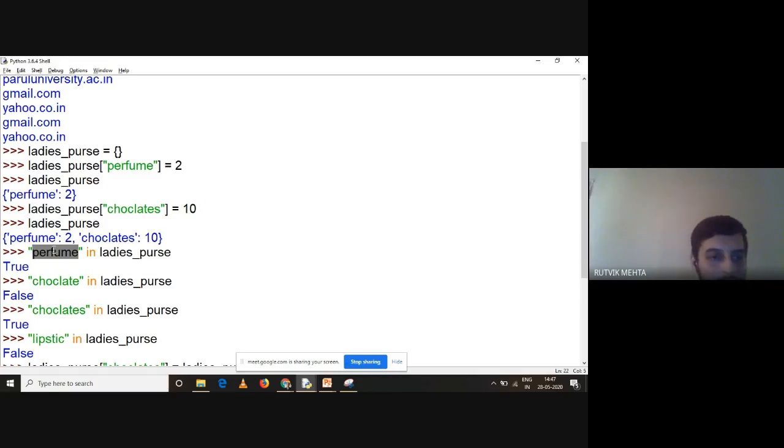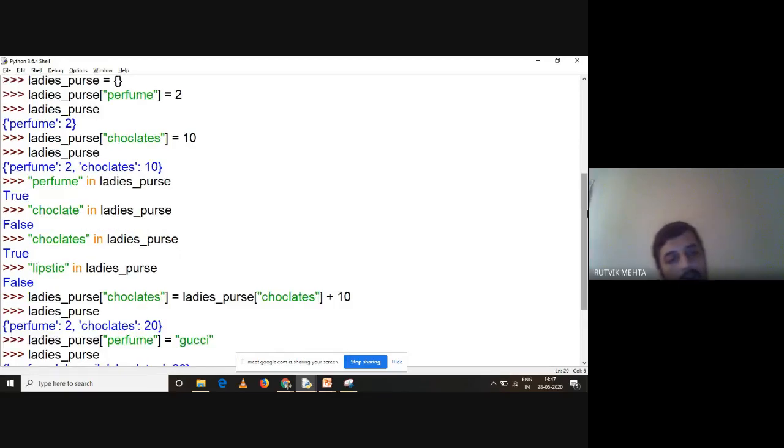So I can check it like this: perfume in lady's purse, right? Perfume is present, so it is going to give you true. Chocolate in lady's purse, it is giving me false. Why? It is chocolates. See this, here it is chocolates, and here I have written chocolate, right? So it is not present. But when I write chocolates in lady's purse, it is giving me true. If I say lipstick in lady's purse, it is giving me false, because lipstick is not present, right? This is one thing you have to remember.